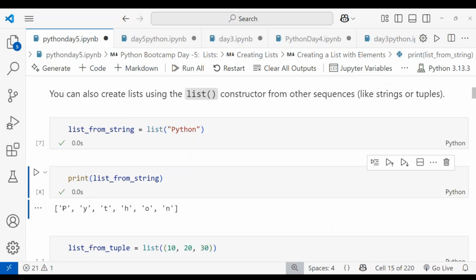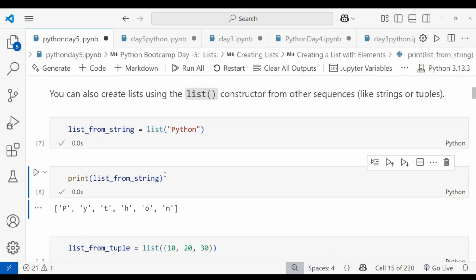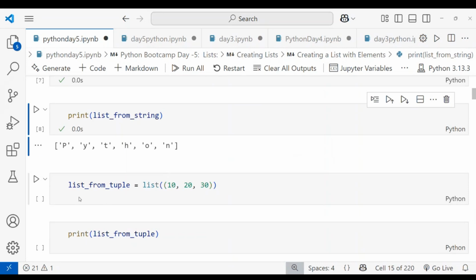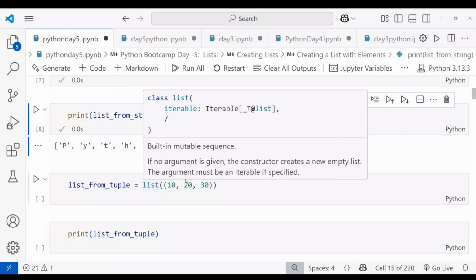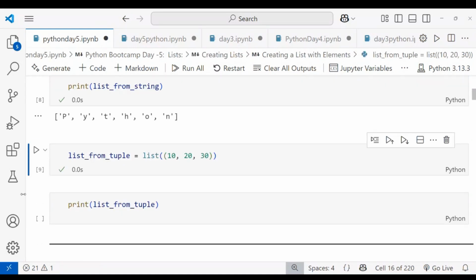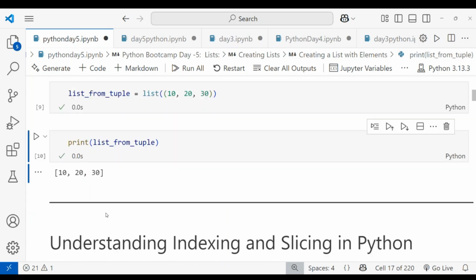Python. You can see, right? When you want to split a string, you can use the keyword list. This is the list from a string. This is called the constructor. And you can see the list from the tuple. Here I am using the constructor list on a tuple. When I run this, you can see that 10, 20, and 30 are separated. This is how we can use the list constructor from a string or from a tuple.